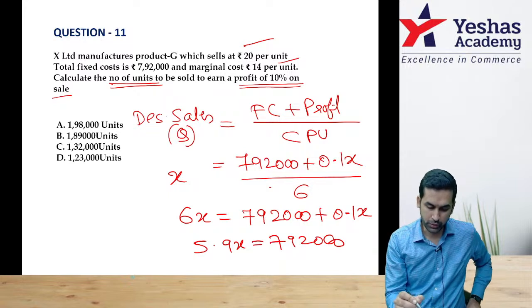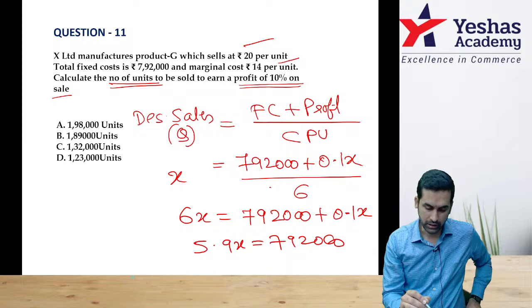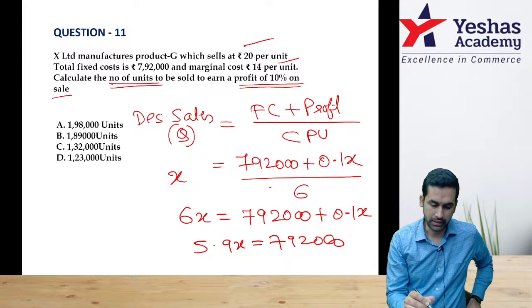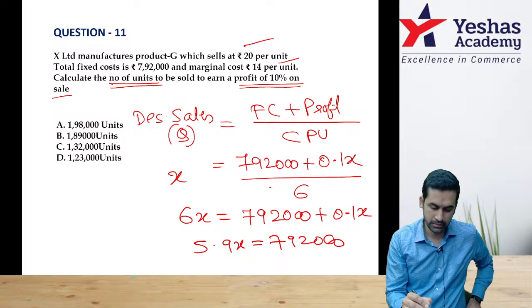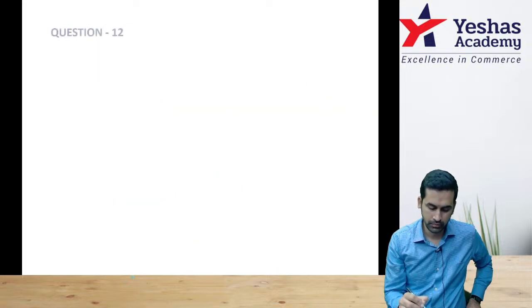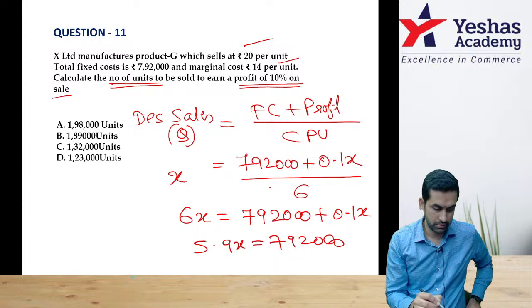Number of units to be sold to earn a profit of 10% on sale. So desired quantity is equal to fixed cost 792, profit, oh no, I did a mistake. I can't apply 10% on X. Guys, 1 second. I have done a mistake.